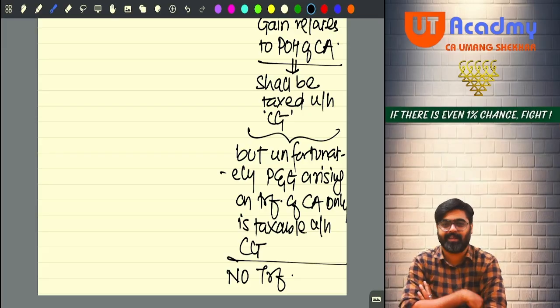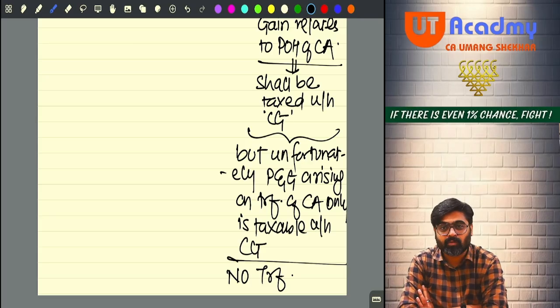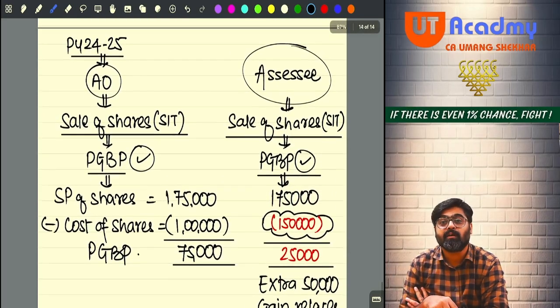This is what the assessee was saying, and that is what the assessing officer was uncomfortable with.